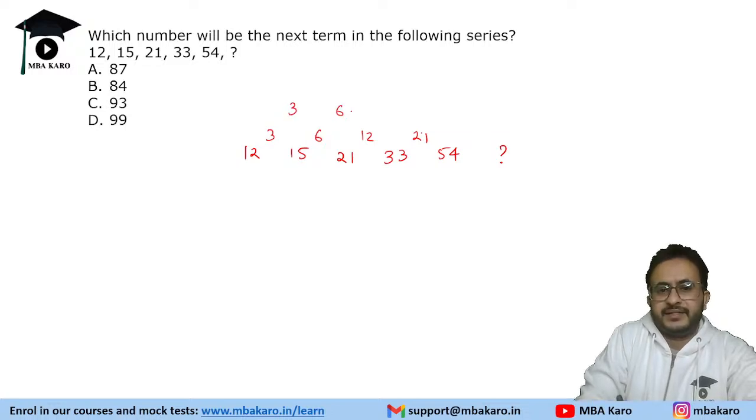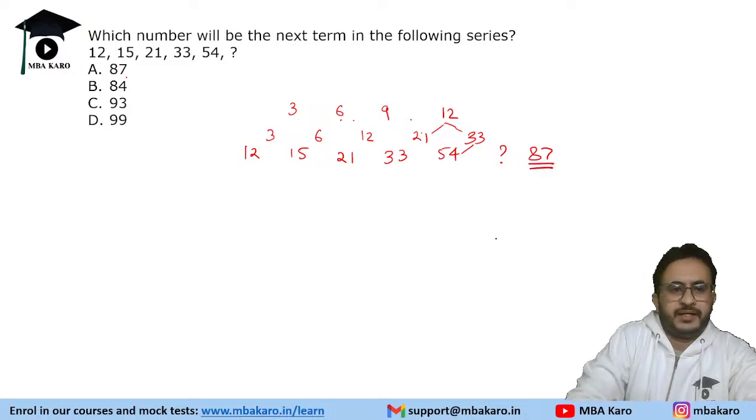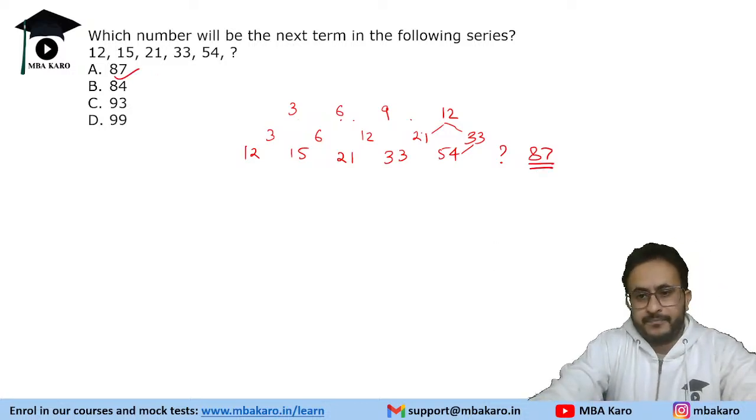That is 3, 6, 9. So this is 3, 6, 9. So double difference will be 12. Okay. If double difference is 12, this difference should be 33. 54 plus 33, the answer is going to be 87. Okay, so the answer is 87.